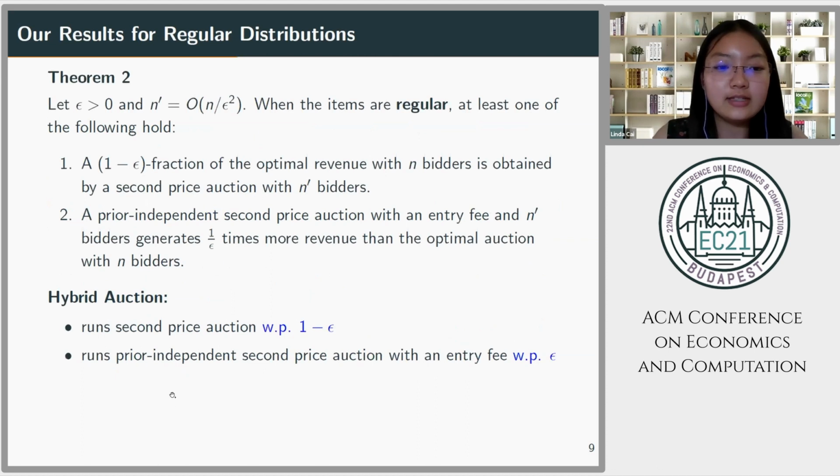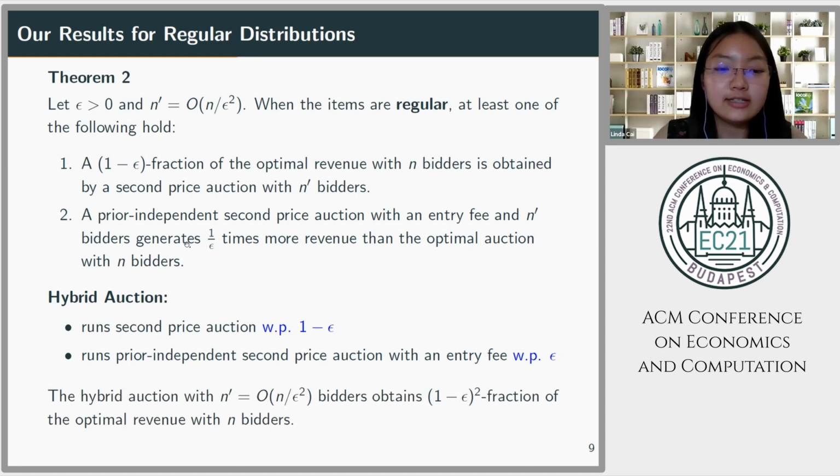Fortunately, we can fix this issue by using a hybrid auction. In the hybrid auction, we'll run the auction in case 1 with probability 1 minus epsilon, and we will run the auction in case 2 with probability epsilon. So note that if case 1 holds, then the hybrid auction gets 1 minus epsilon times 1 minus epsilon, at least 1 minus epsilon squared fraction of the optimal revenue.